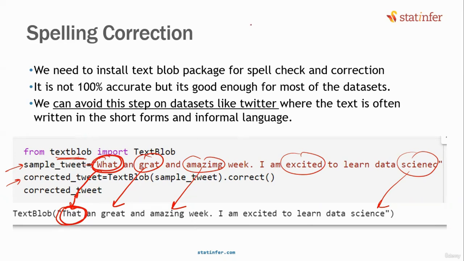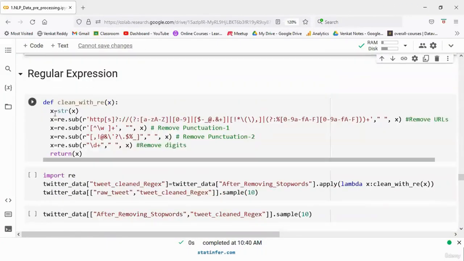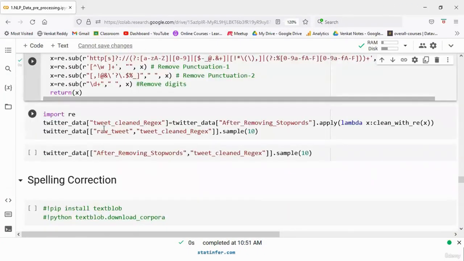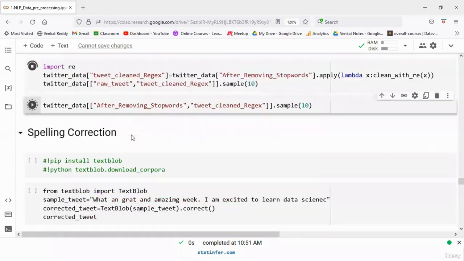Okay. What I suggest is, if you are working with an informal setup, something like social media data, Twitter data, Facebook data, then don't do spelling correction. When you are working with a formal setup, where you expect people to write good spellings, maybe there you can apply it, but still a lot of people don't use it. So spelling correction, I'm giving you the code, but I'm also giving you one disclaimer that generally people don't use it.